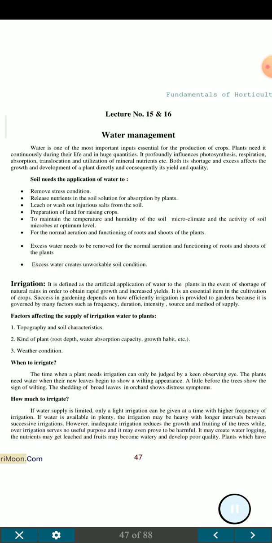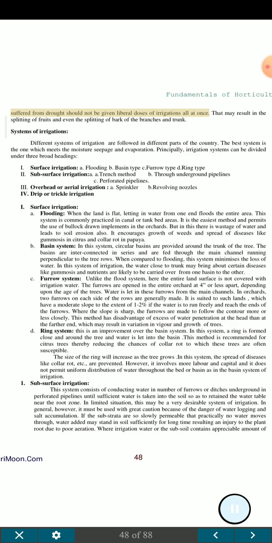Plants which have suffered from drought should not be given liberal doses of irrigations all at once. That may result in the splitting of fruits and even the splitting of bark of the branches and trunk.